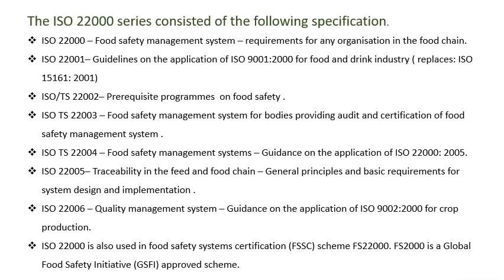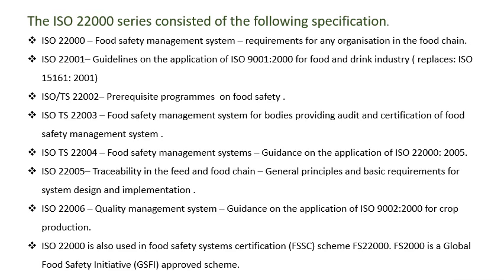Now talking about the different ISO series, these are the series that come under the ISO 22000 family. It includes series for food safety management and guidelines on the application of ISO 9001:2000, prerequisite programs, food safety management system requirements for bodies providing audit and certification, and a technical specification for safety management systems, ISO 22005 traceability in the feed and food chain, ISO 22006 quality management system.